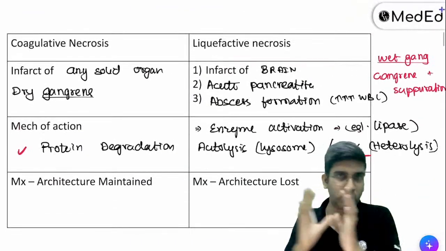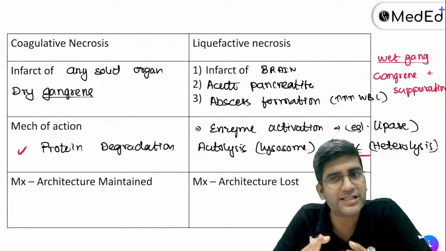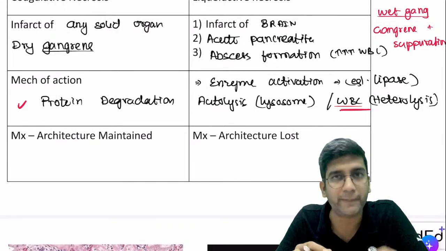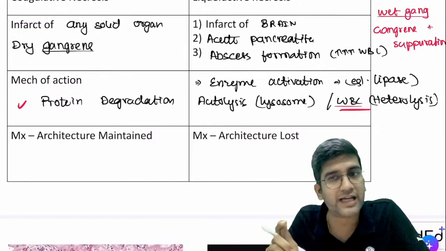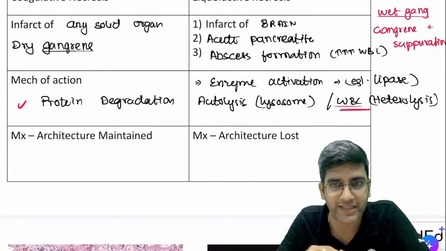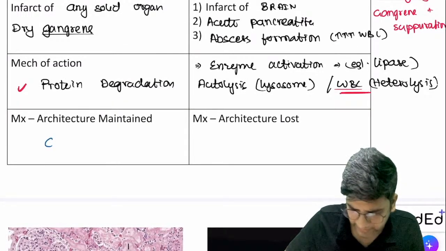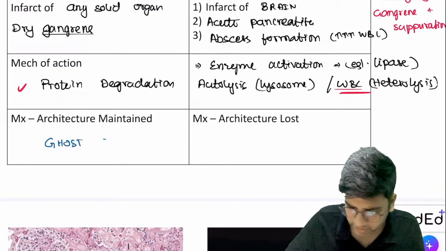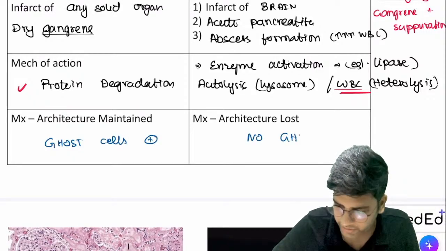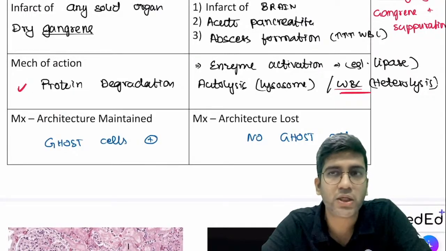So we know about liquefactive, we know about coagulative necrosis, right? Now, in microscopy of liquefactive versus coagulative necrosis, there's a major change. In coagulative necrosis, the architecture is maintained, and in liquefactive necrosis, architecture is lost. Ghost cells are present in coagulative necrosis, and there are no ghost cells in liquefactive. When I don't have ghost cells, I call it liquefactive. When I have ghost cells, we call it coagulative necrosis.